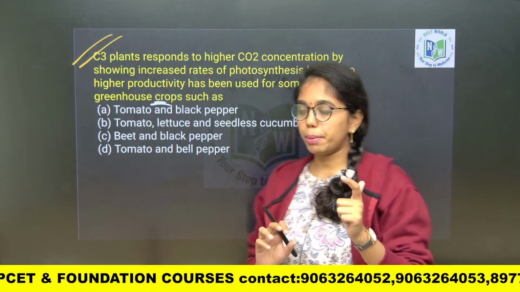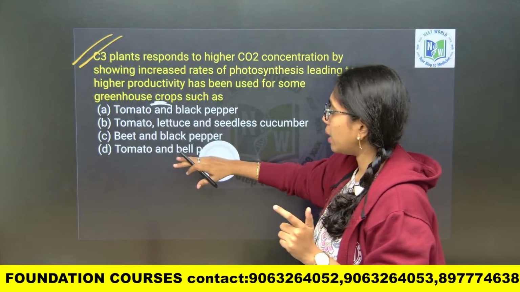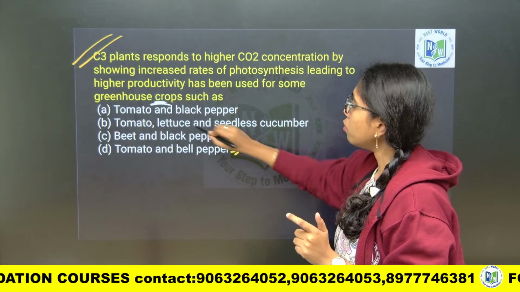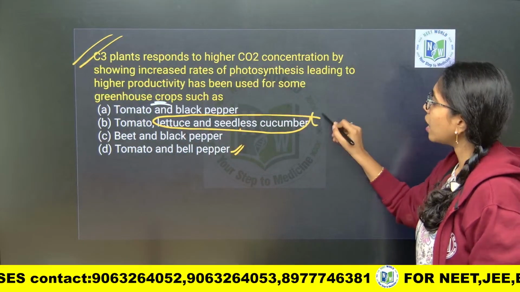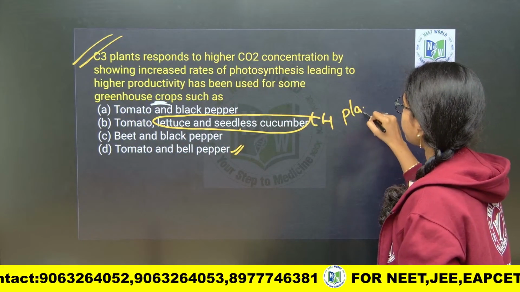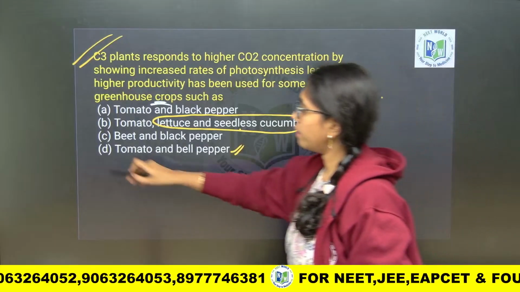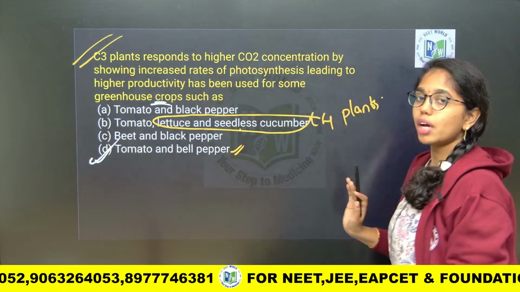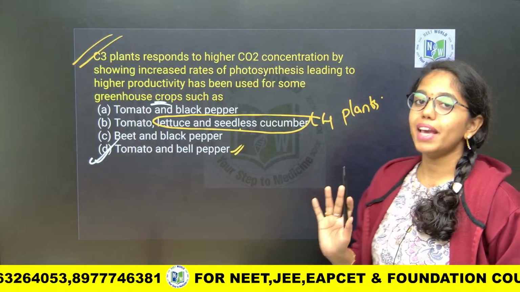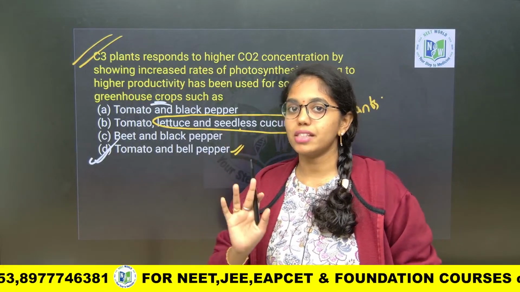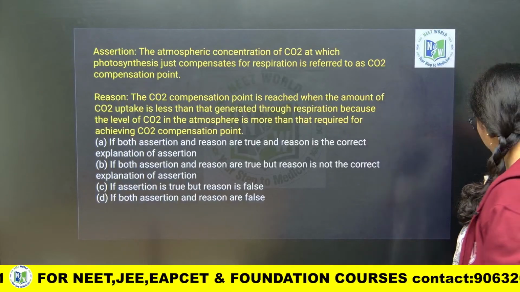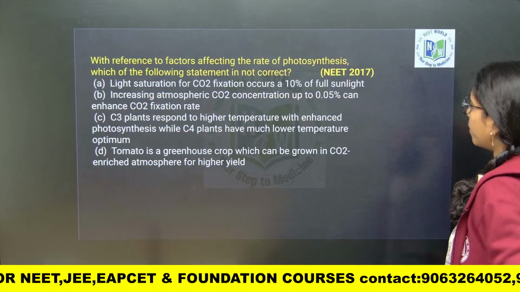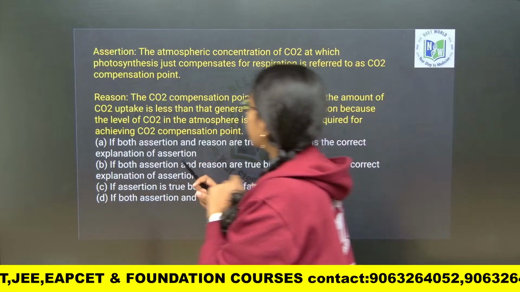Tomato and bell pepper, right? So here tomato and bell pepper will be the answer. Lettuce and seedless cucumber, these are not C3 plants, they are C4 plants. So here the answer will be D. Most of the time the example based questions will be drawn from your NCERT only, remember that.